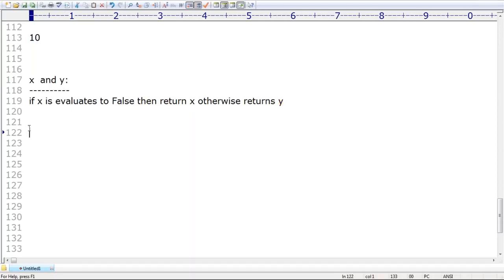Okay, now I'm taking 0 and 20, sir. Take special care. What is the first argument? 0. Does 0 evaluate to false or not? Internally, 0 means false only. If the first one is false, then what do I return? Return X. What is the X value? 0. Are you getting it right? Can everyone understand?